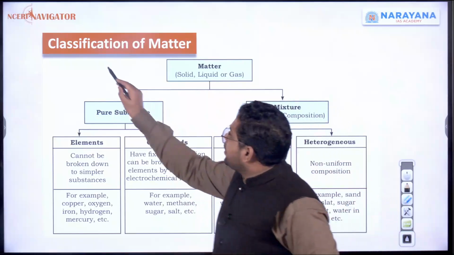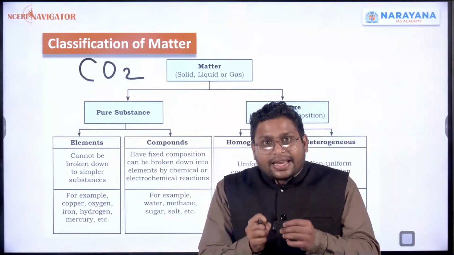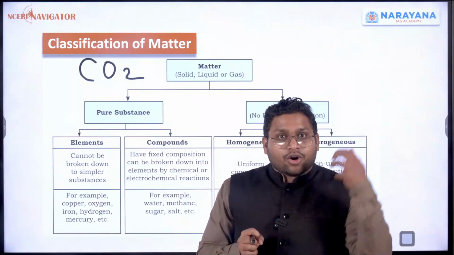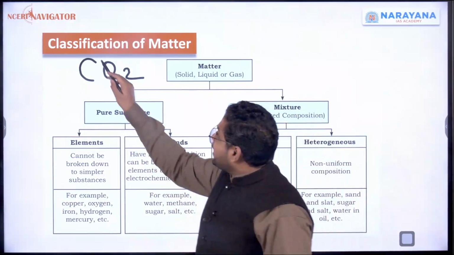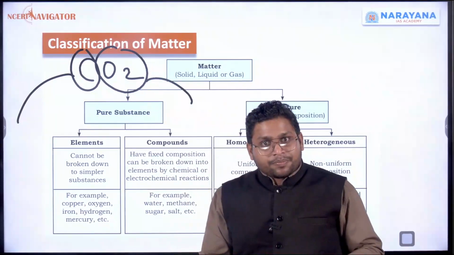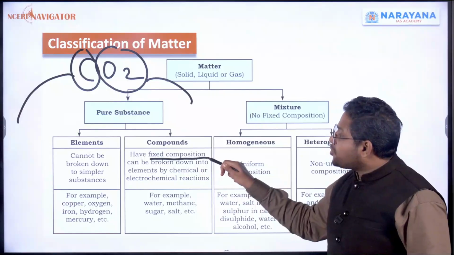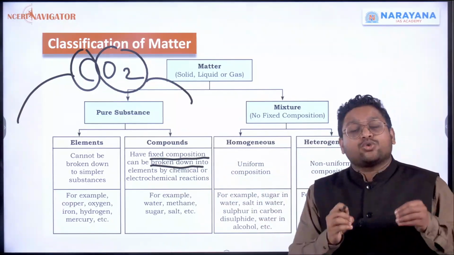Right now, simply, if I have carbon dioxide, can I break it into smaller substances? Yes, I can separate carbon, I can separate oxygen. Is it possible? It is possible. So compounds have fixed composition, but they can be broken down into different elements.